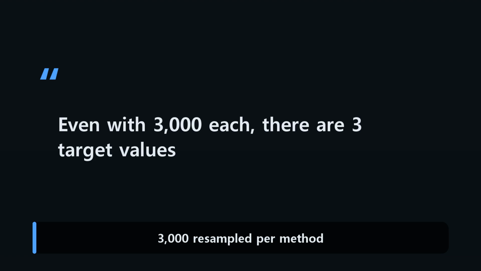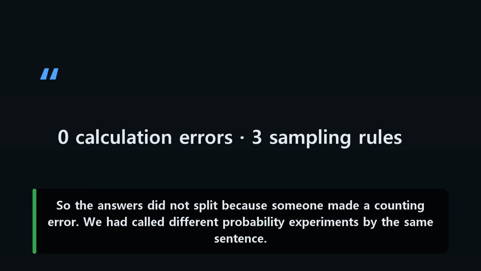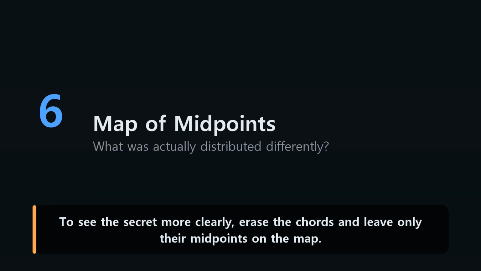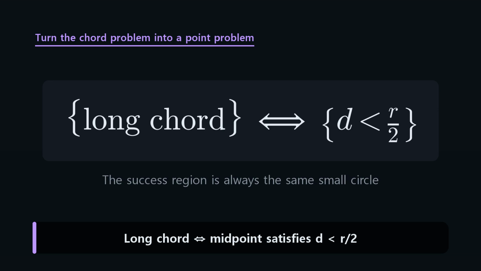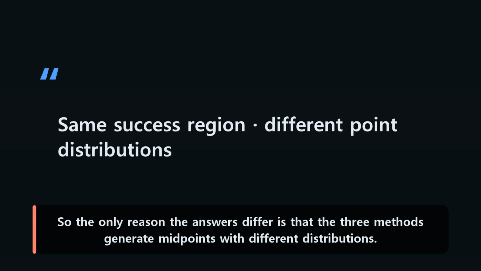Even when the original interactive experiment resamples 3,000 chords per method, each bar settles around a different target. So the answers did not split because someone made a counting error. We had called different probability experiments by the same sentence. To see the secret more clearly, erase the chords and leave only their midpoints on the map. The event of getting a long chord is the same as the midpoint falling inside the circle with half the radius. So the only reason the answers differ is that the three methods generate midpoints with different distributions.